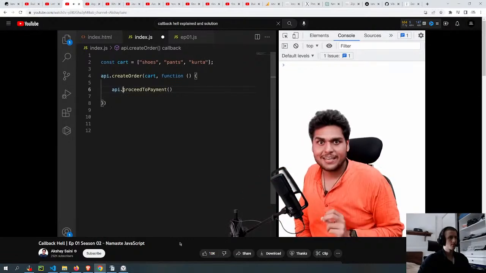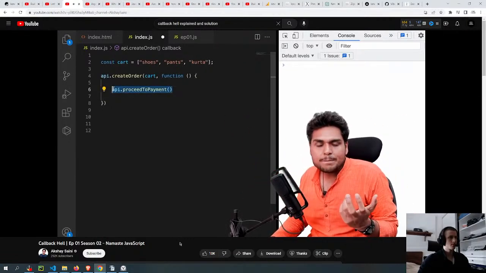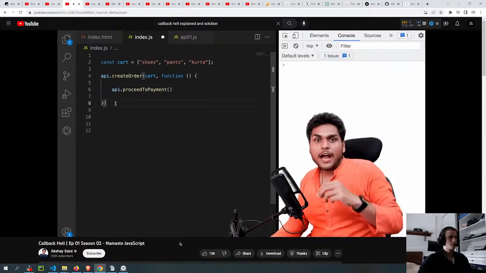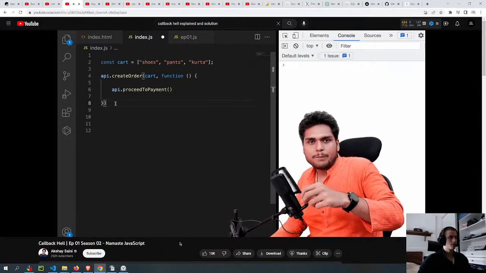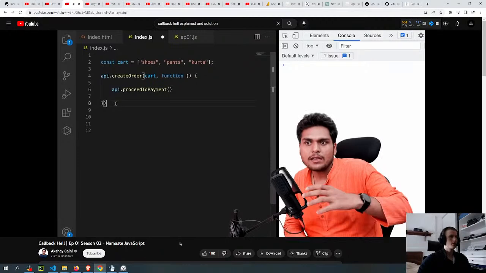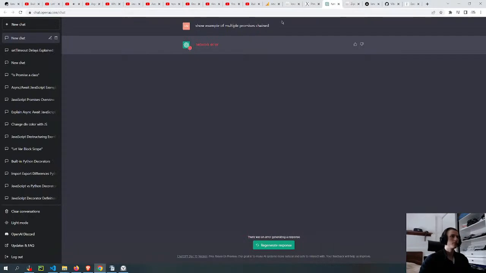This is very risky, very risky. How is it risky? Because this is an important piece of our code, isn't it? Proceed to payment. What we did is we gave the control of our program to the create order API. Now it is the responsibility of the create order API to call our function back. And we are blindly trusting the create order API. Now we don't know, create order API must have been in some other service, or some other developer wrote it, or an intern wrote it, right? There could be a lot of bugs inside the create order API, isn't it?